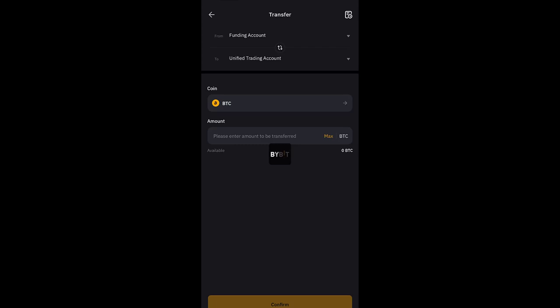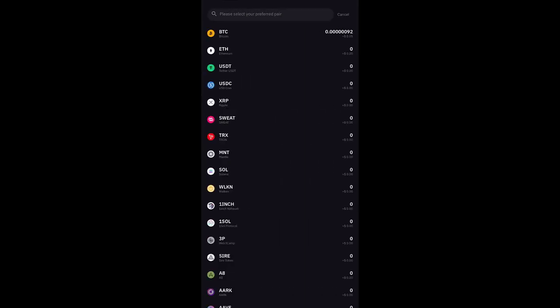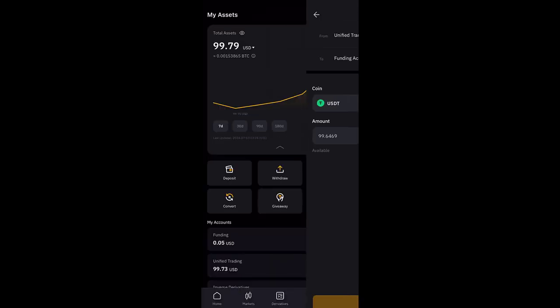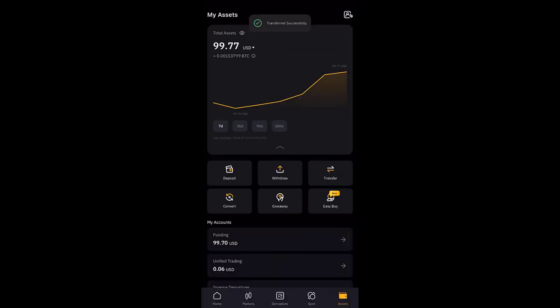In case you've traded before, you come here and click on USDT. Once you click on USDT, you move it from your trading account to your funding account, and I click on maximum. You can see 99.6. So I click on confirm, and everything has been moved, transfer successful.